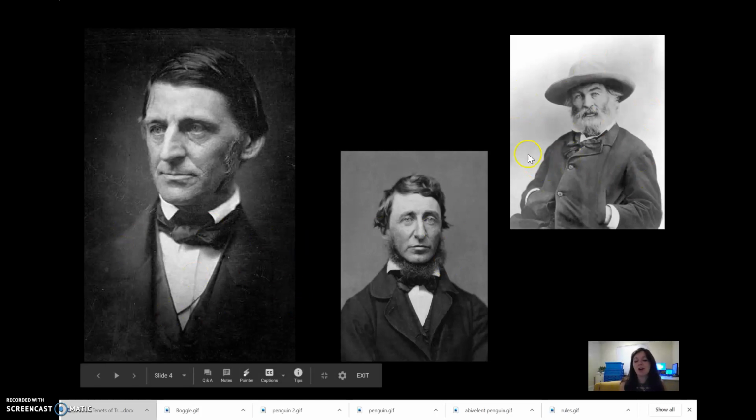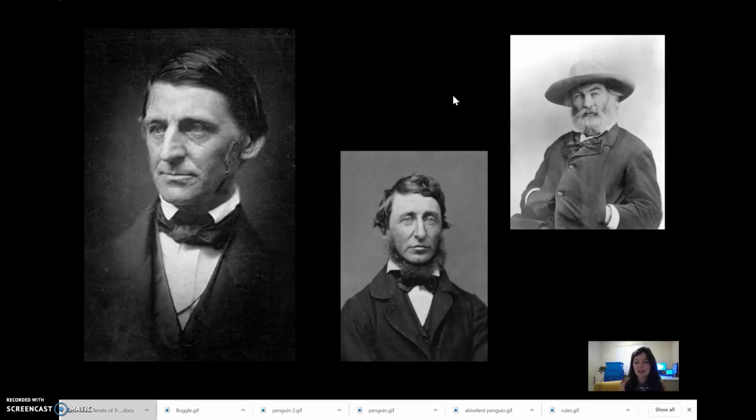And then we have Walt Whitman over here, who wrote Leaves of Grass, which is a beautiful collection of poetry, well worth reading. And these are the gentlemen of the Transcendental period. But there were other male and female writers in the Transcendental period. These are just our three major ones.